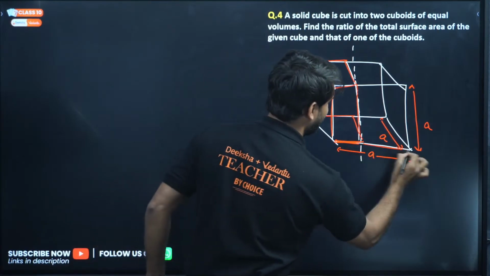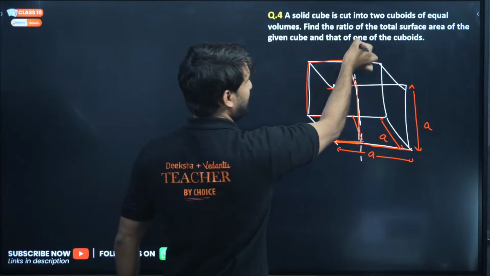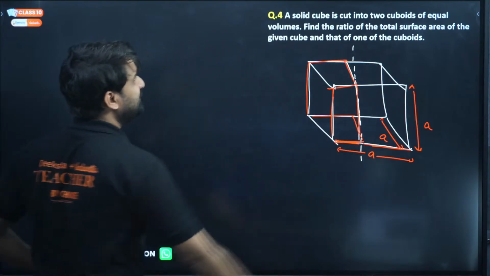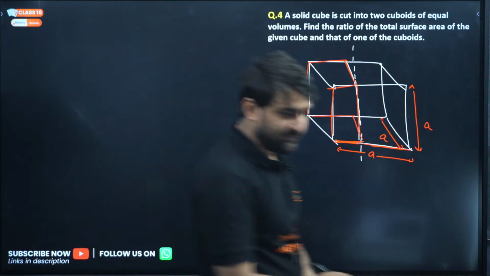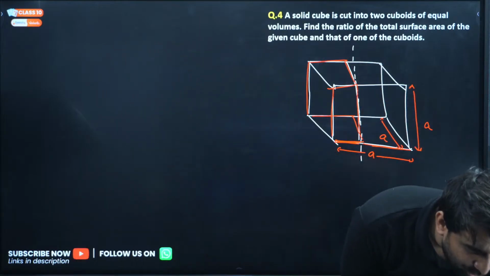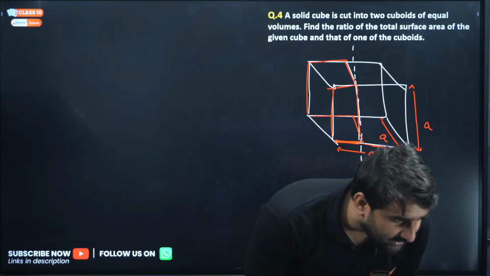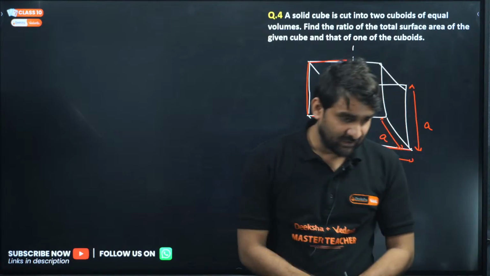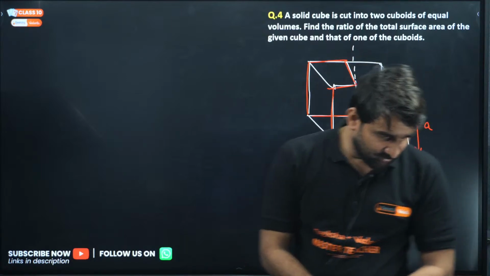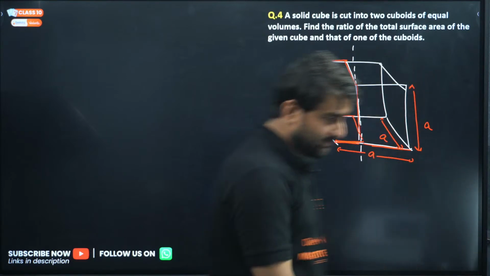And here also it has become A by 2 because this line is the center. So first find out the ratio of the total surface area of the cube. Someone is writing an answer, 3 ratio something. I don't know what you're writing, Subhash. I want the answer only. 1 by 2 a cube is the volume. Okay, so do this question.